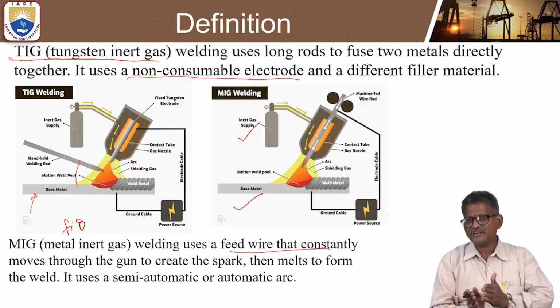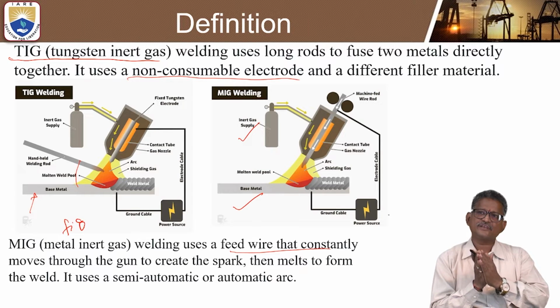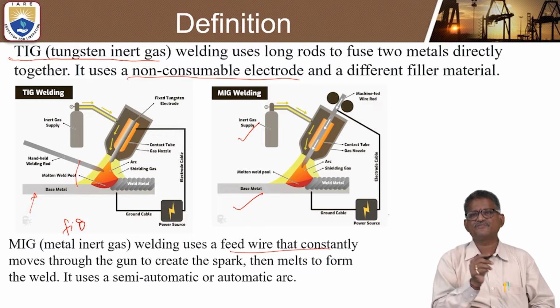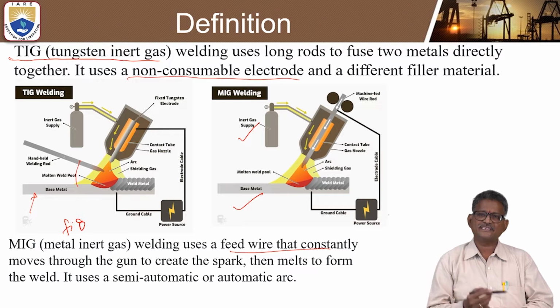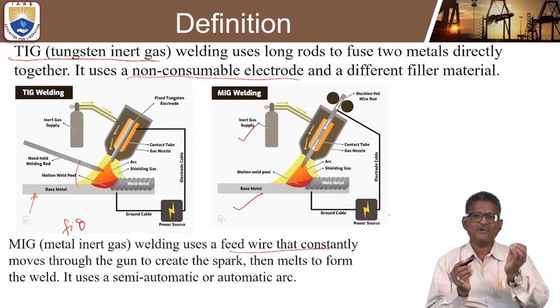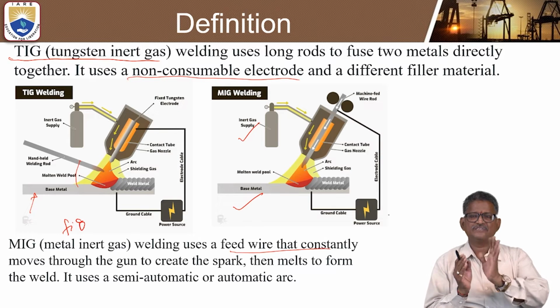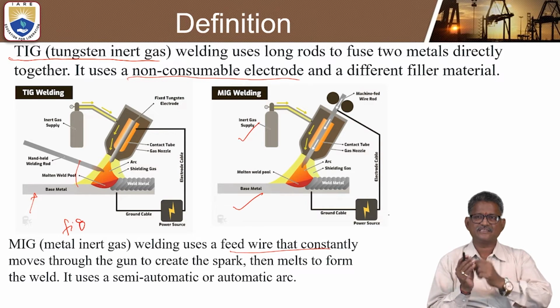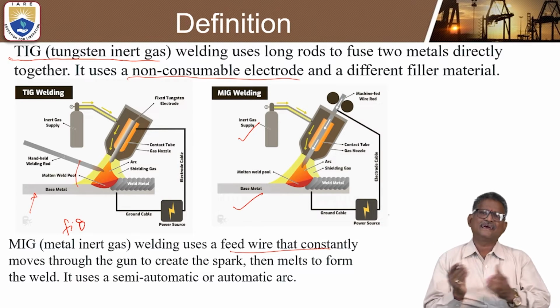That is why a feed rod is processed through a small opening, and rollers feed the rod so that uniform thickness can be formed, and the more it is consumed, the more is fed. Like that, a feed rod wire is used, constantly moving through the gun in order to create the spark and then melts to form the weld. The two metals can be joined together with the continuous flow of consumable material. That is called MIG welding, metal inert gas welding.